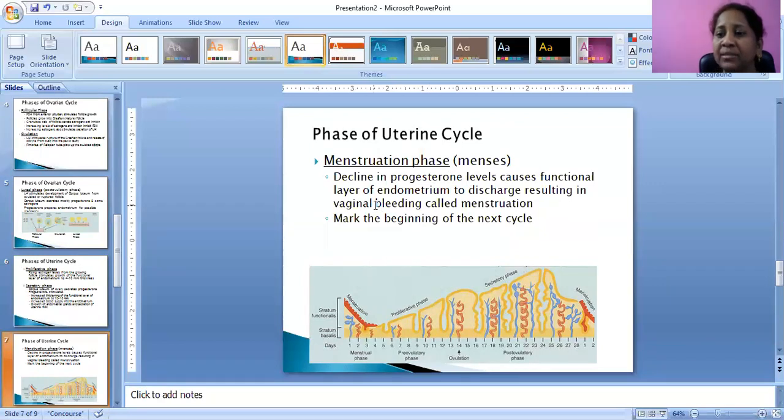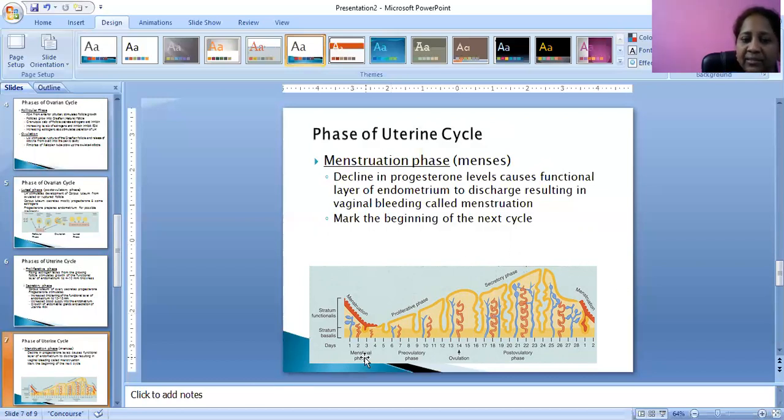Here, what happens when fertilization does not occur: whatever the thickness of the functional endometrium layer will be shed off due to decline in progesterone levels, resulting in vaginal bleeding called menstruation. This marks the beginning of the next cycle.